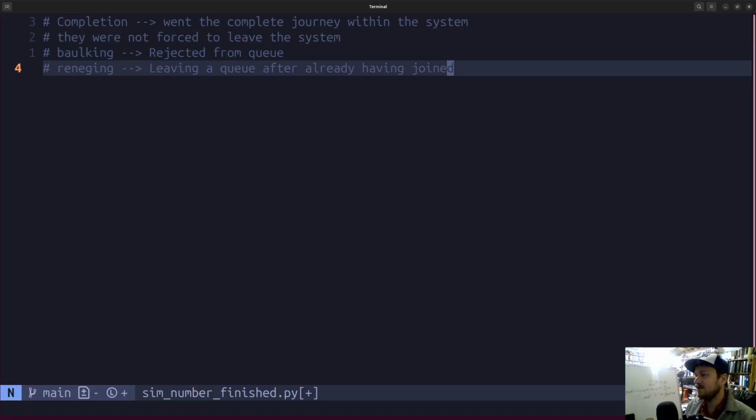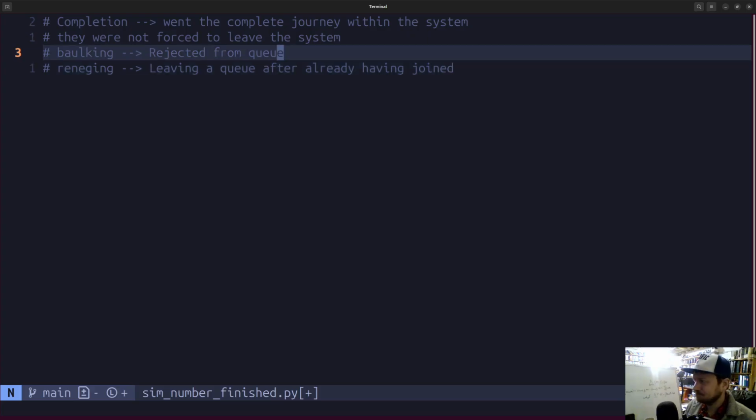Now, reneging doesn't necessarily lead to a finished but not completed customer journey. It could be that they go elsewhere within the queuing system. The ones that are considered finished and not complete are the ones where a customer reneged, but they didn't just leave the queue, they completely left the system.